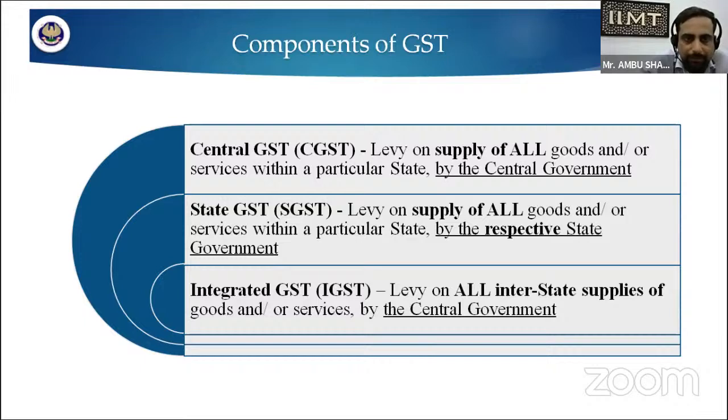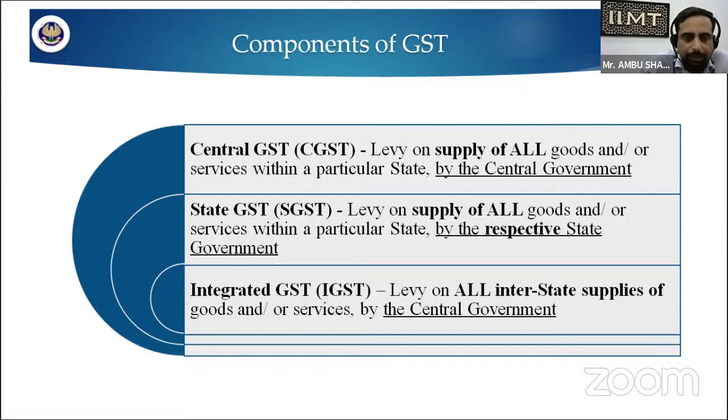Another is SGST, the levy on supply of all goods or services within a particular state by the respective state government. IGST is the levy on all interstate supplies of goods or services by the central government. While implementing GST, we use CGST, SGST and IGST. When there is a supply within the state, if commodities or services are transferred within the state, then we implement CGST and SGST, that is, Central Goods and Service Tax and State Goods and Service Tax.